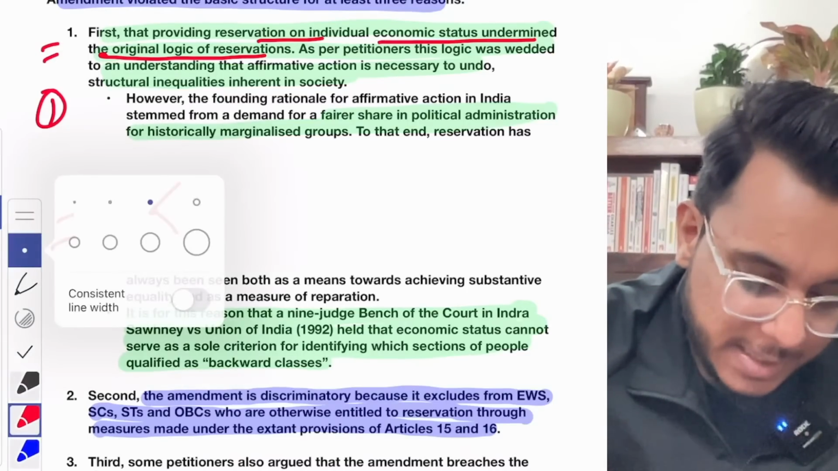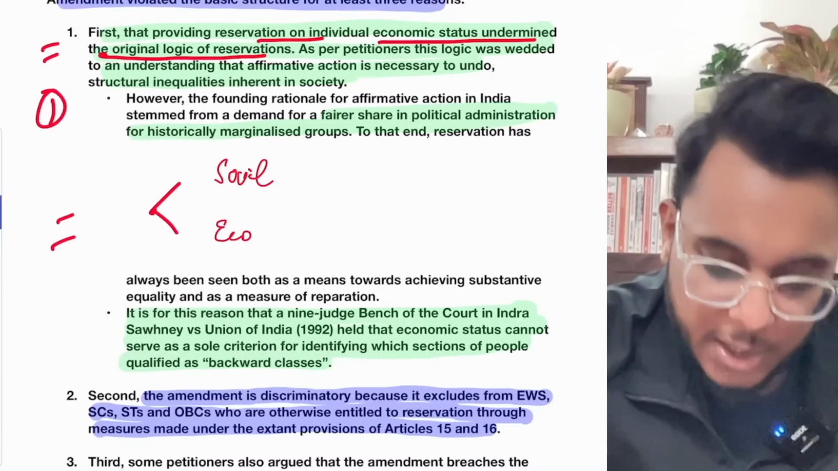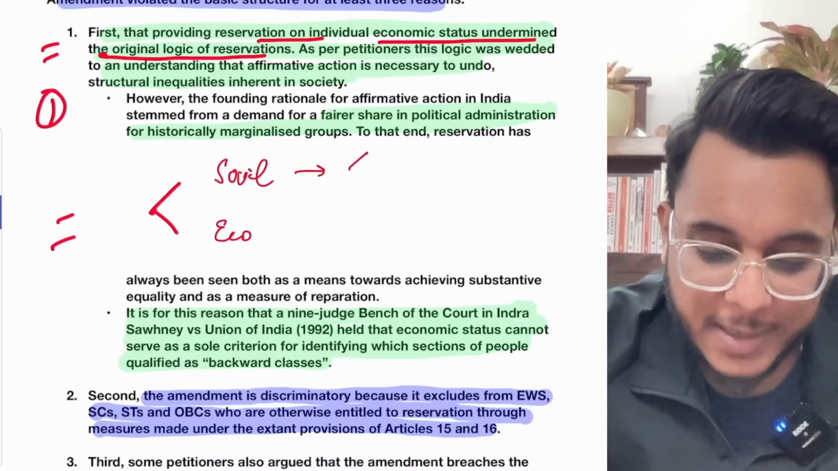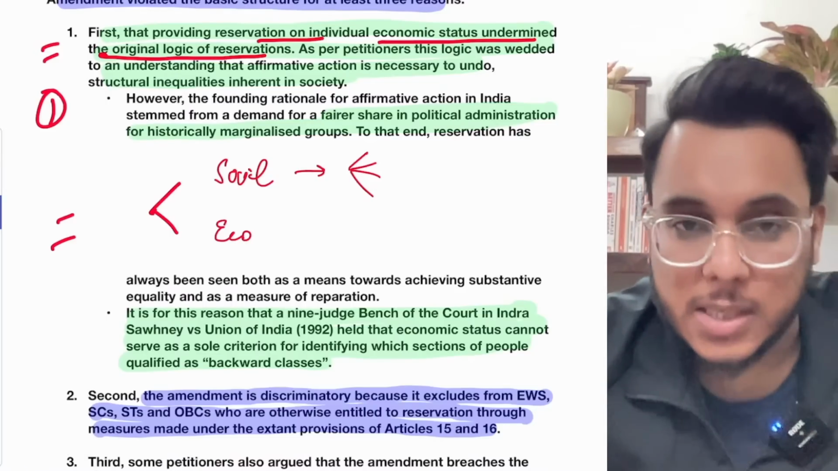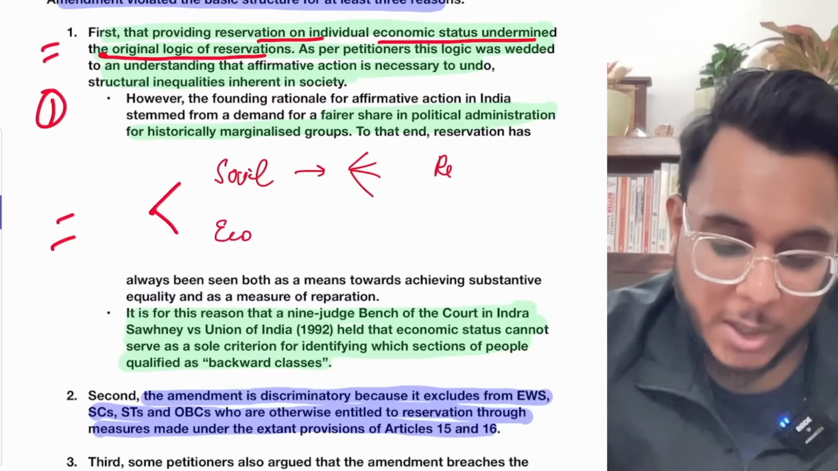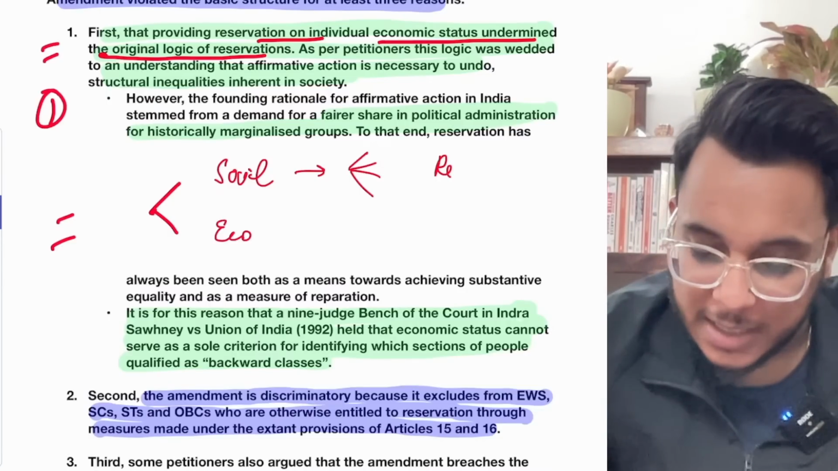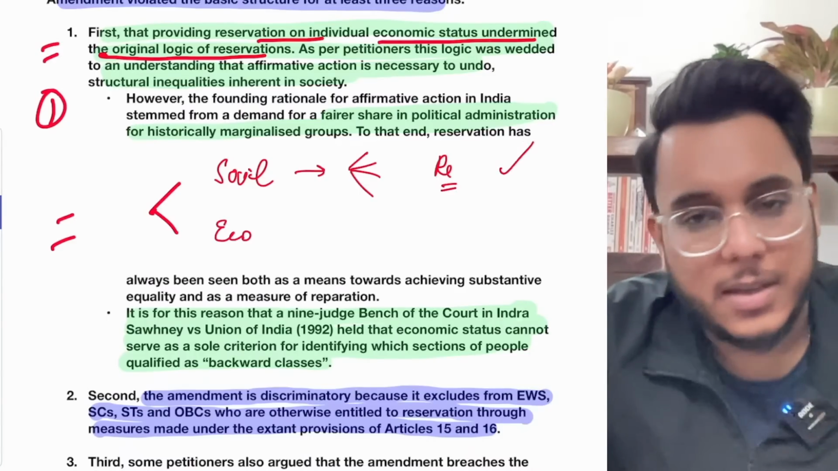Fine. So it has been said that there are two things: the social and economic conditions. Now, social conditions are something which are to be made up. Sometimes in the past some injustice has happened, and we need to make up for that particular loss. Basically, there is a reparation that is to be done. So for that reason, it is justified.